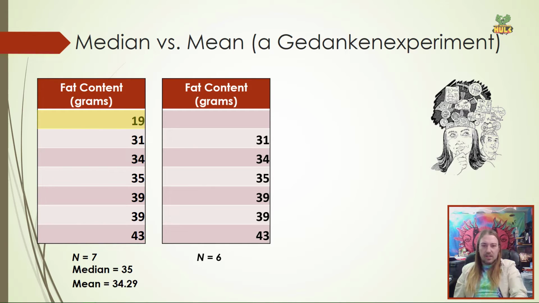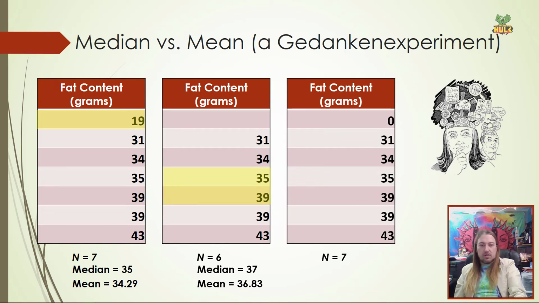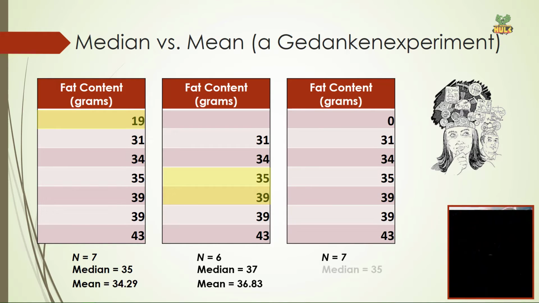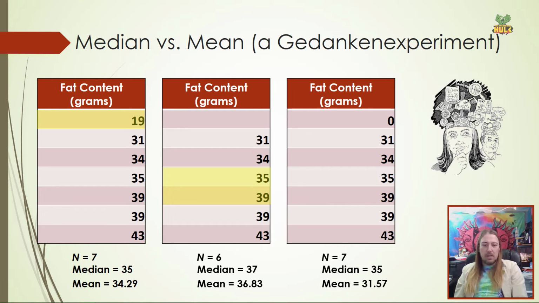So if I were to recalculate everything, the median would now shift over here. The mean would then shift up, and it goes up by 2.4 grams. That's a reasonable jump when we're only talking about a scale of about 40 or 50 grams. What if, instead of that, I entered in a fat-free burger? Right, so now I'm back up to an N of 7. Our median's back into the same location, but notice our mean drops by 3.6 or so. Right, my point is that the mean is sensitive to extreme scores. The median is not. The median stays relatively consistent, okay?